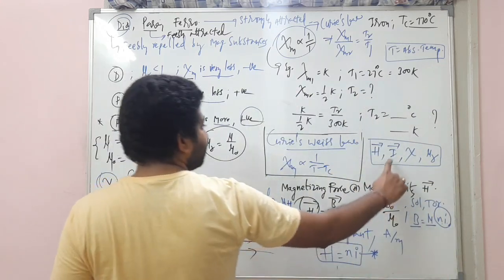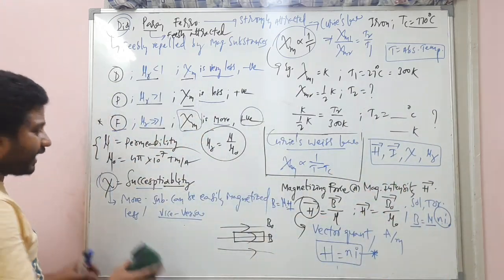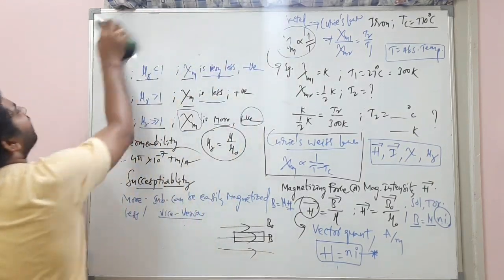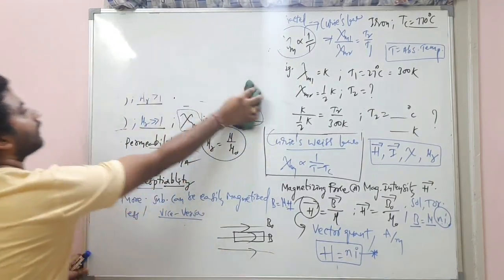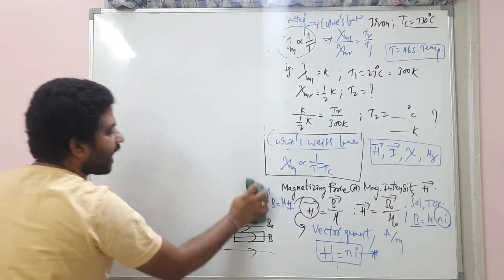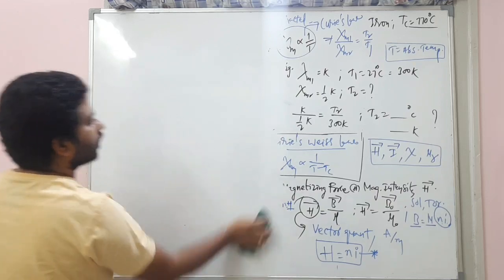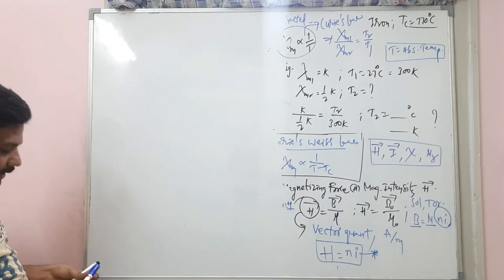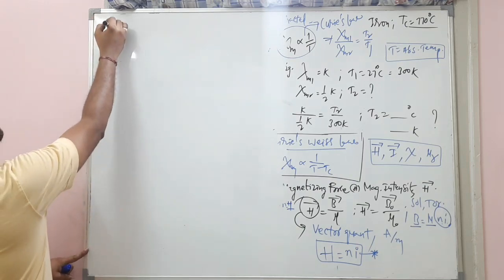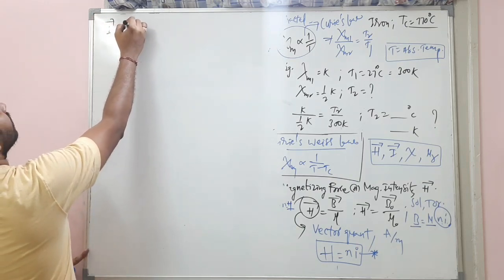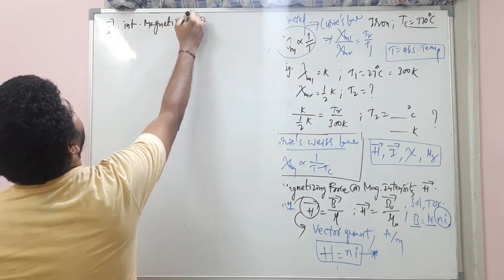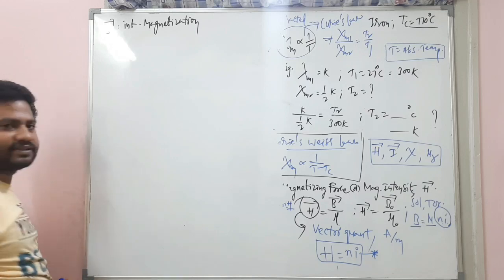Now the next one is I bar. What is I bar? Write it in the WhatsApp, my dear students, please. You know what is I bar? Listen, this I bar is intensity of magnetization.